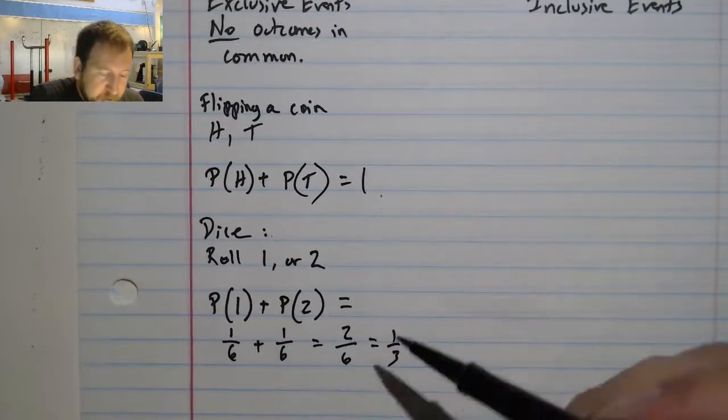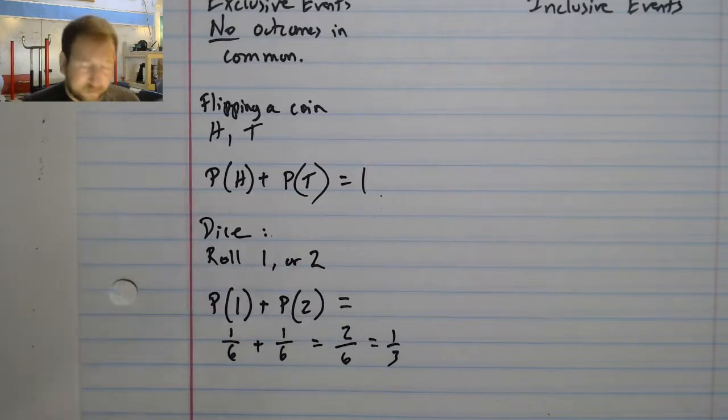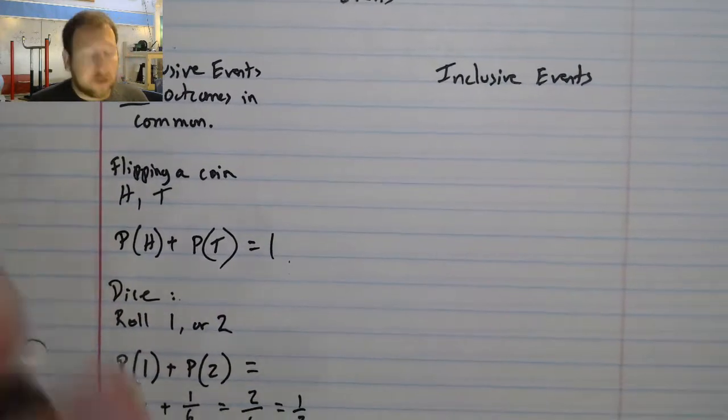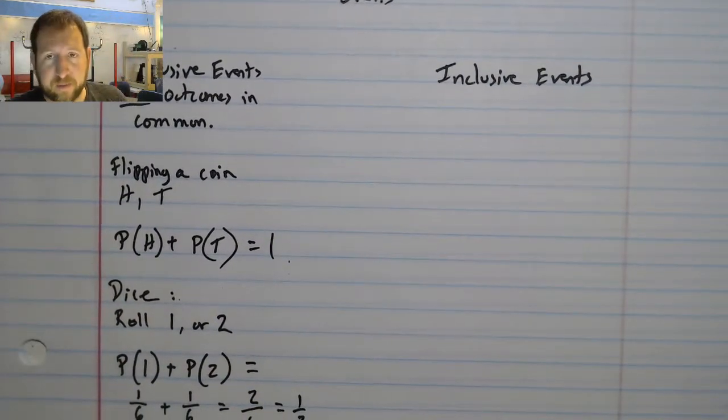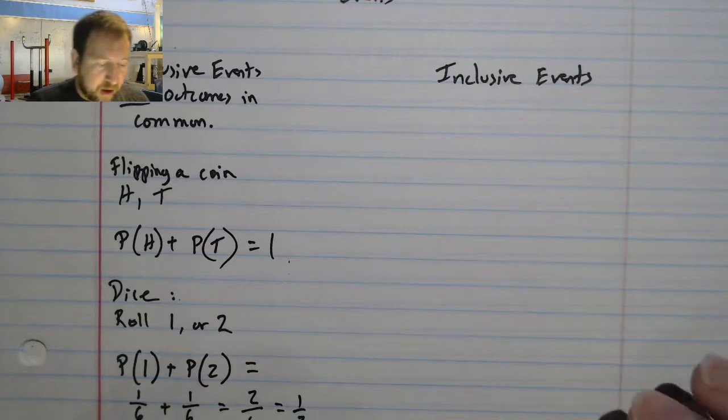So for the probability of these exclusive events, all I need to do is add them up. But I have to remember there is no overlap between these things. Now, inclusive events are different, and I want to look at their definition so that I can write it. They have one or more outcomes in common.